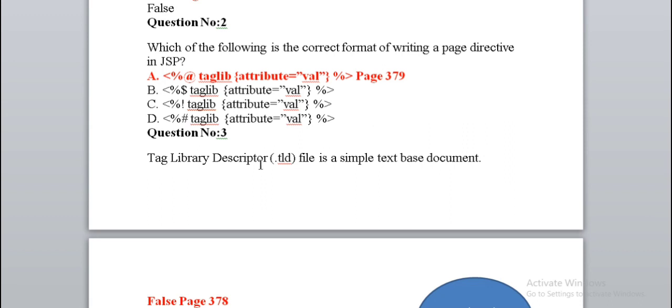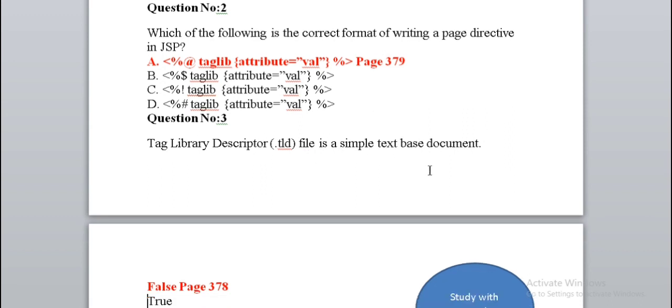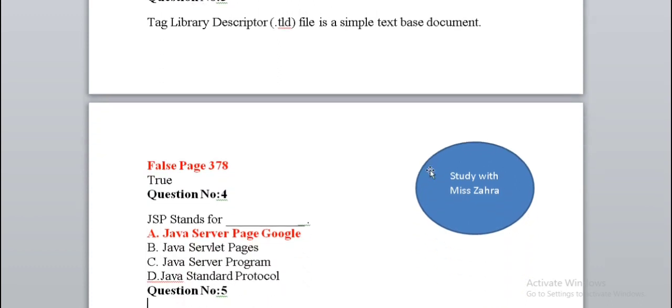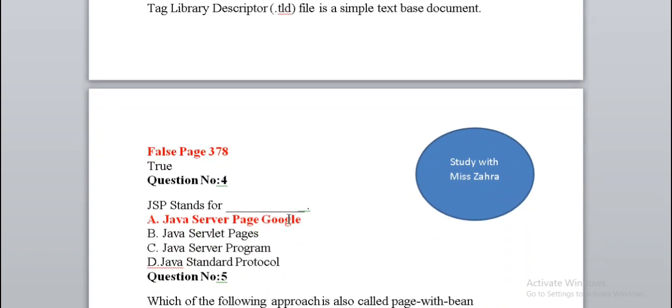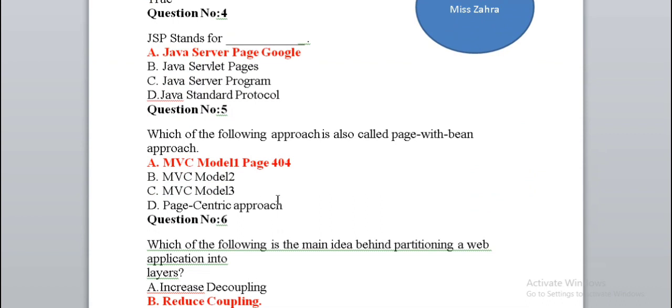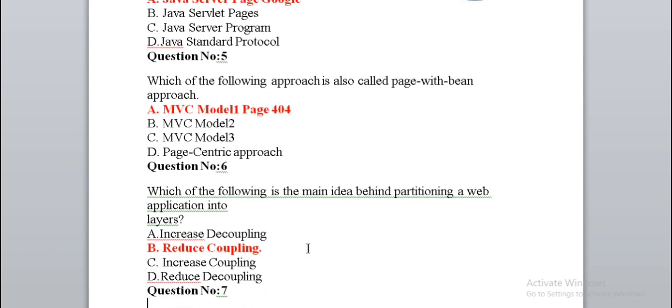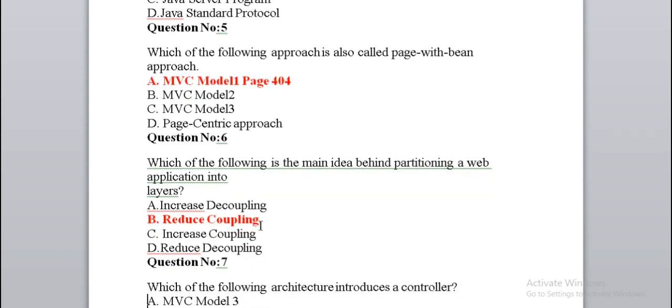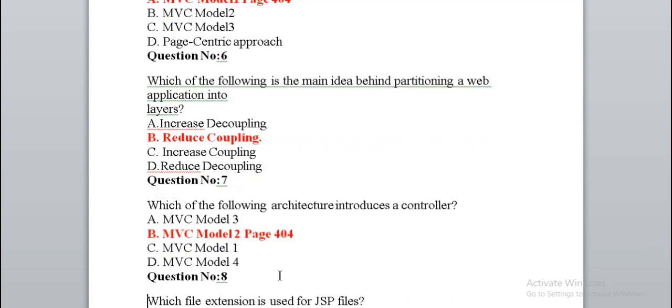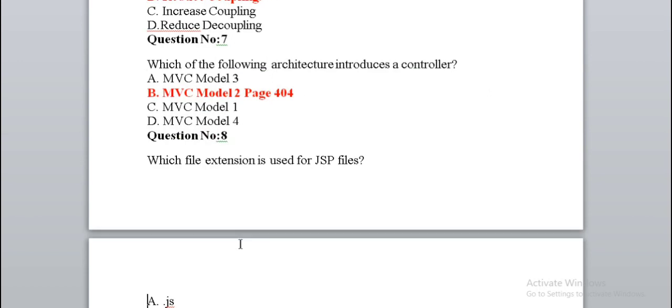Tag library descriptive TLD file is a simple text-based document. False. JSP stands for Java Server Page. Which of the following approach is also called page with bean approach? MVC model 1. Which of the following is the main idea behind partitioning a web application into layers? Reduce coupling. Which of the following architecture introduces a controller? MVC model 2.